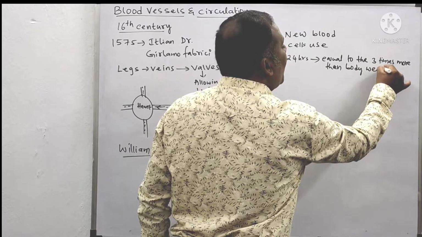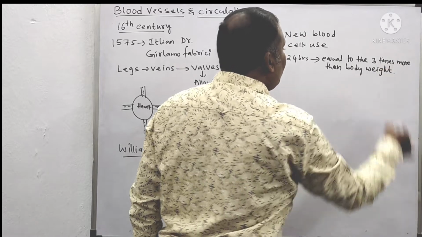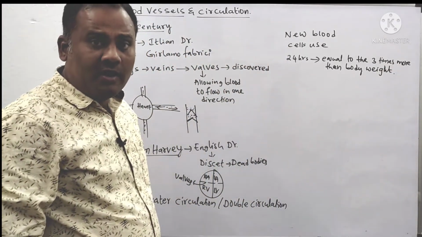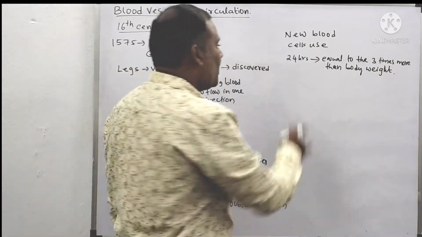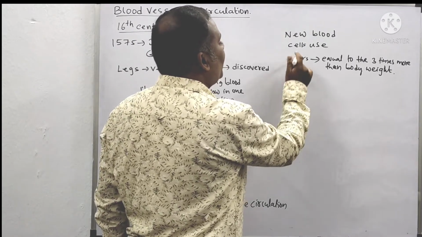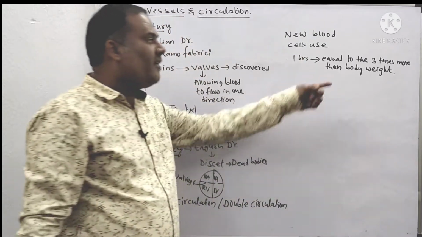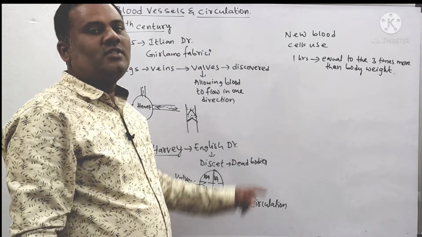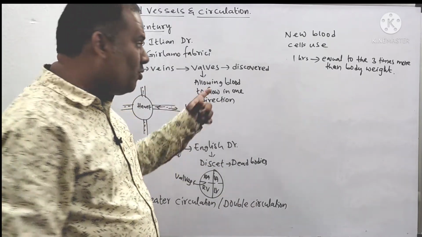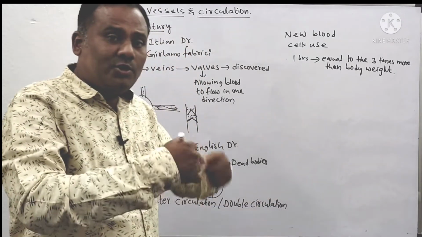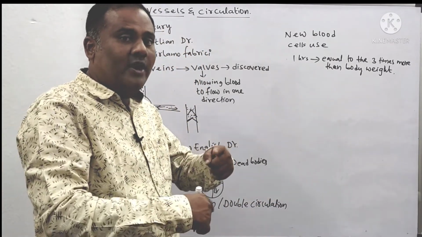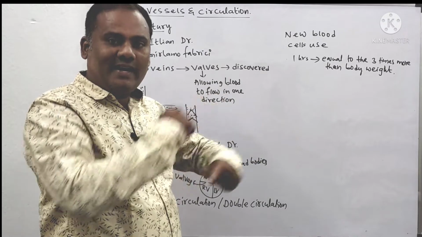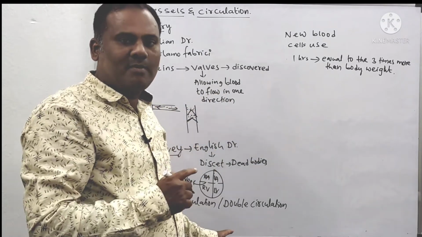But can that much blood be produced every 1 day? No, it is not possible. Sorry, it is not 24 hours, it is 1 hour. Per every 1 hour, is that much amount of blood able to be produced in our body? No. So he came to know that whatever blood is present in the body is only recirculating in our body by the process of double circulation.